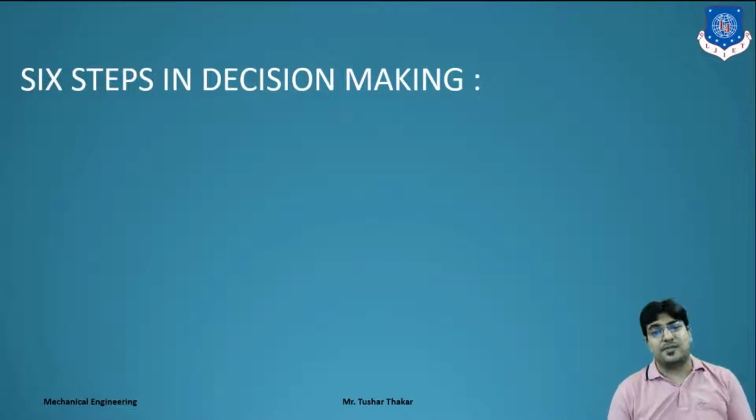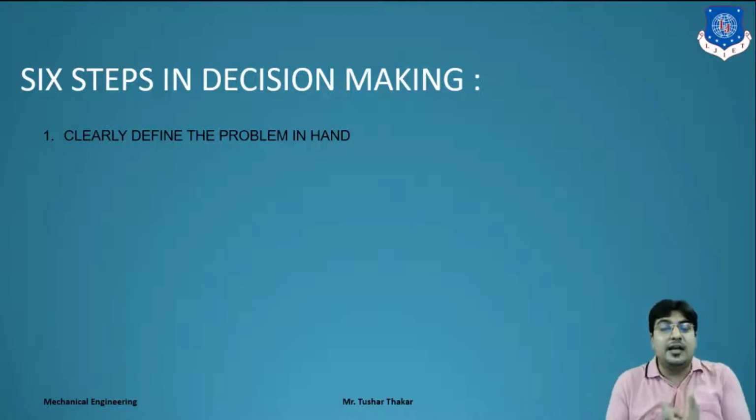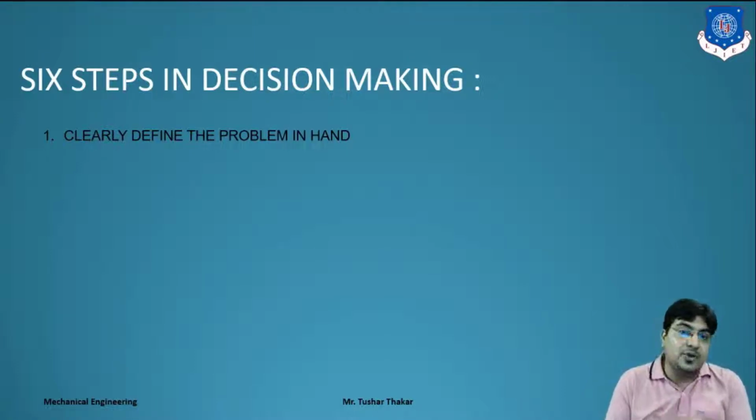There are mainly 6 steps in decision making. Which steps? First, you have to clearly define the problem in your head, means you have clarity about your problem. Suppose you have to prepare or plan to give a competitive exam. That is a problem. Which type of problem? You have a job, but you are not satisfied with this job, or its prestige. So you have to start your preparation. Means clearly define why you choose this decision.